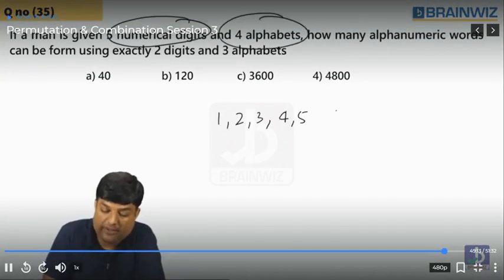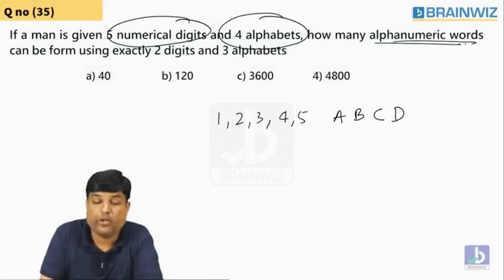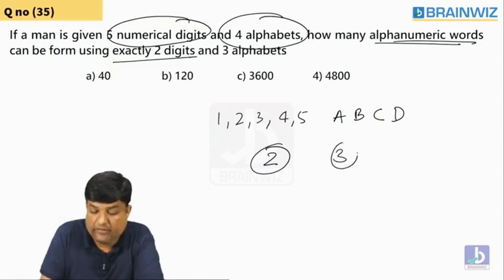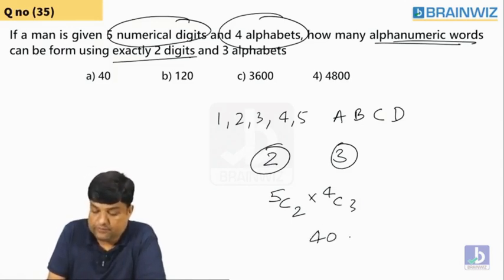You take 4 alphabets. The alphabets are A, B, C, D, for example. So you are supposed to form some alphanumeric words. Exactly 2 digits and 3 alphabets you are supposed to select. So what's the answer, students? 5C2 into 4C3. That is 40.